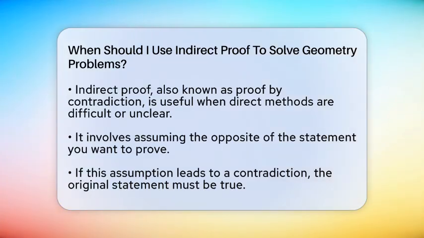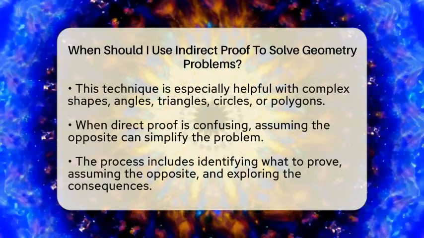Instead of proving something step by step, you assume the opposite of what you want to prove. Then, you see if this assumption leads to a contradiction. If it does, you know your original statement must be true. This approach is especially helpful when dealing with shapes, angles, triangles, circles, or polygons.